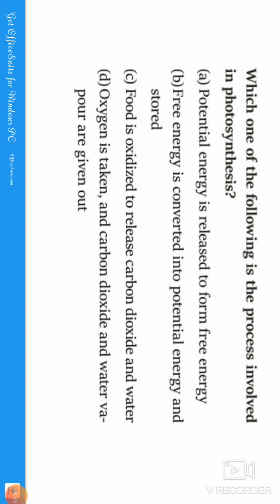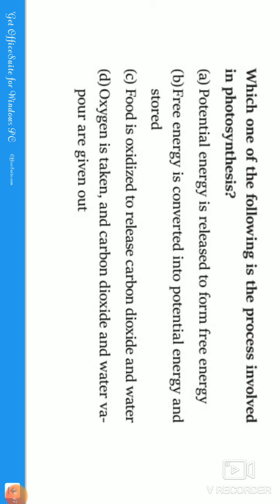So green plants take the carbon dioxide from the atmosphere and the water, and in the presence of sunlight and chlorophyll convert it to potential energy. Potential energy is the energy which is useful, that which will follow to the algae, that is green plants, and it is stored, guys.